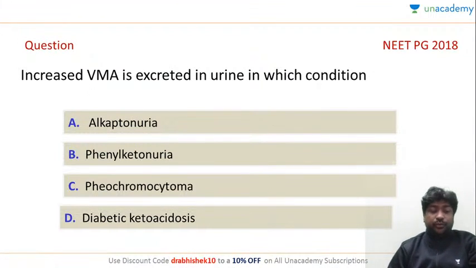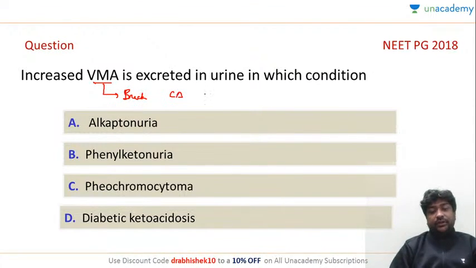Okay, so this is basically the breakdown product of catecholamines, especially epinephrine and norepinephrine. Okay, so in any condition where this catecholamine synthesis is increased, their VMA will be increased.